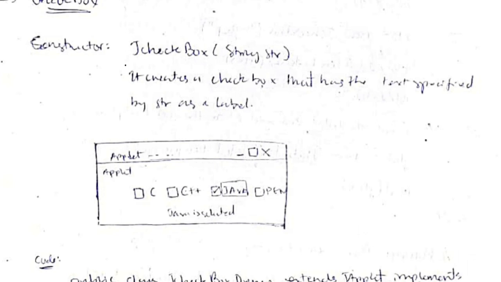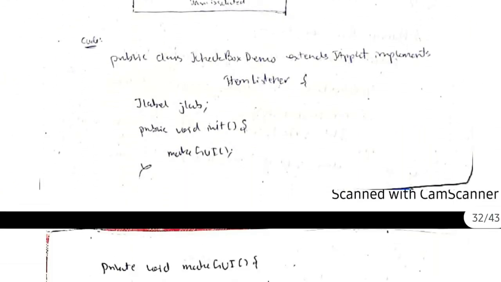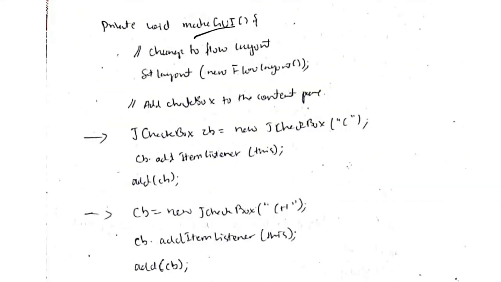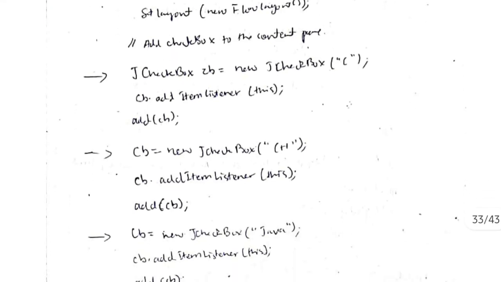The syntax is as follows: JCheckBox, and the string I pass here as argument. Whatever string I pass, that will be shown on the screen here, meaning C or C++ or Java or PHP. So how to implement this is, first I will write the initialization function, in which I will write makeGUI. Let's define what is GUI. In GUI, first I will set the layout, then add the checkbox by using JCheckBox, and then I will have the name of it.